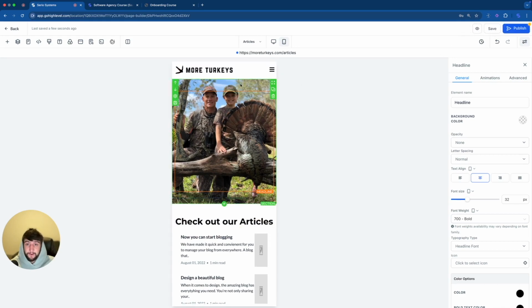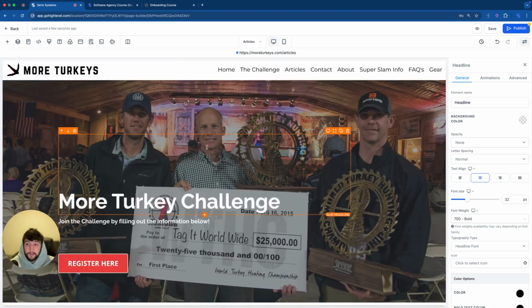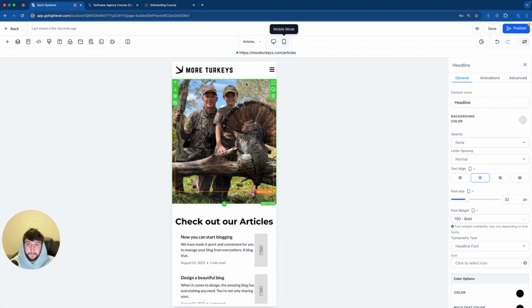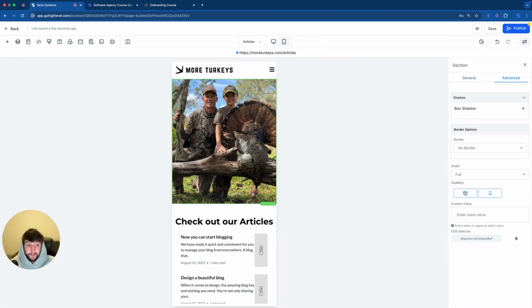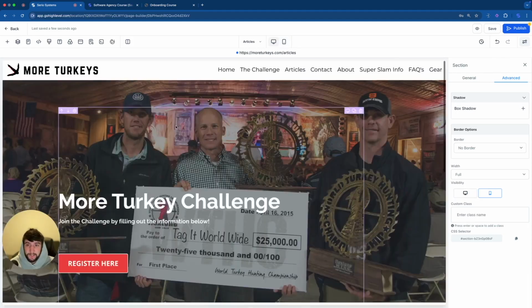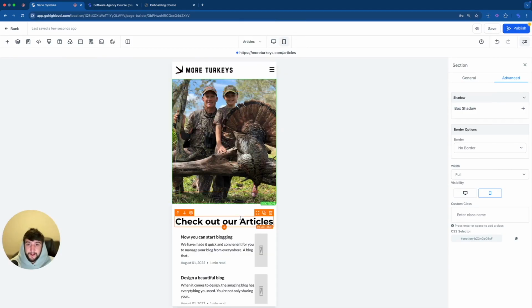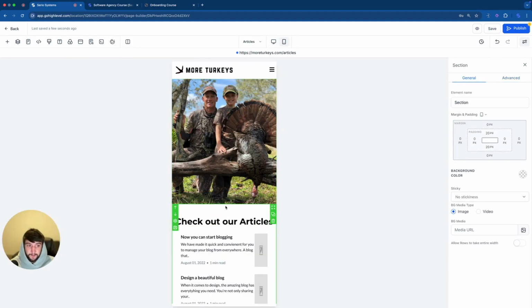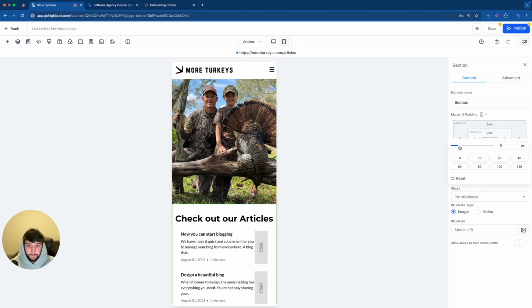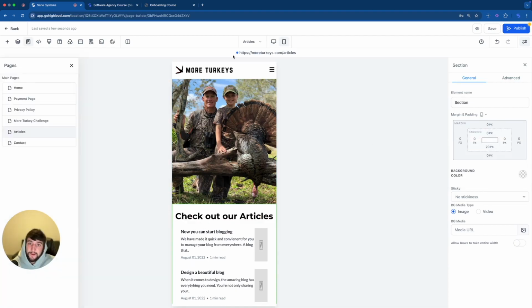We can click save. But remember, we changed it on mobile, so it's probably going to change over here on desktop. And it didn't. So let me go back to mobile and find out why. Click on advanced. I'm actually not sure why because it should have, but we're going to click off visibility for desktop just in case, because that definitely should have shown up right here. It must be behind one of these sections, but it actually doesn't matter now because we changed the visibility. Let's move this up again from 20 pixels down to, let's just go down to 0. Click save. We're going to go back up here to the pages.